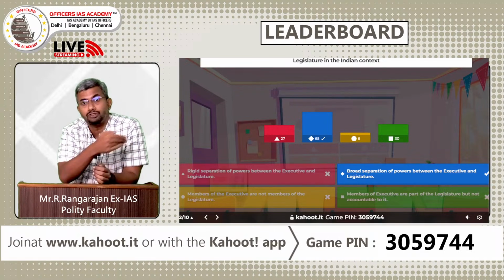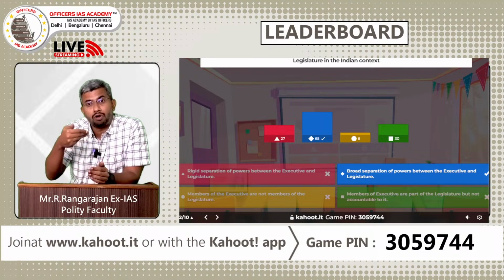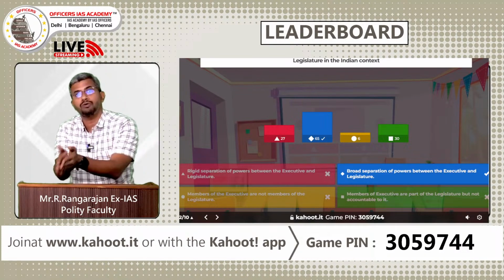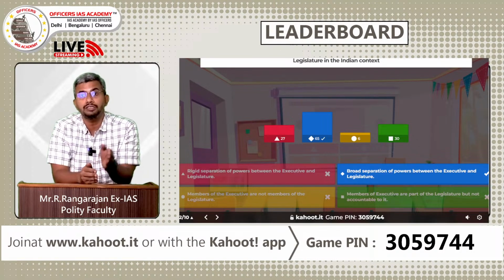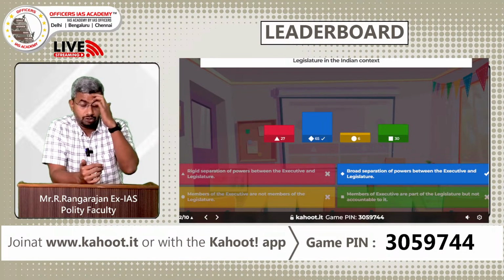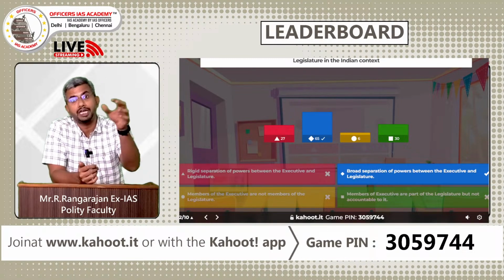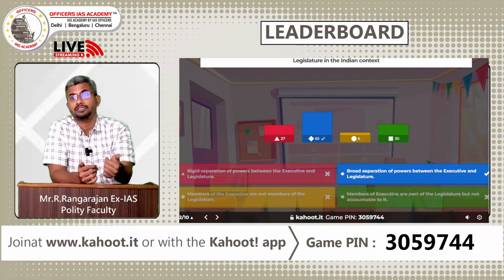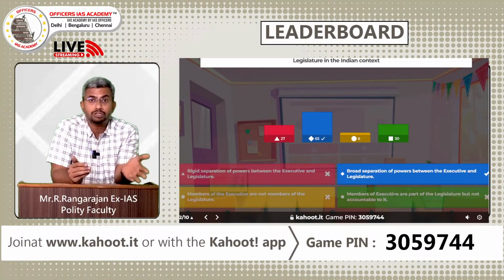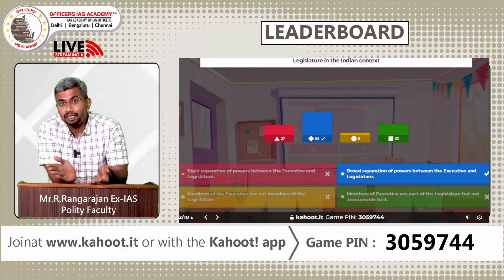So option C is ruled out. And option D is also ruled out because the executive is always accountable to the legislature. The executive not being accountable to the legislature on a day-to-day basis is a presidential form of democracy, like the USA. So in a parliamentary democracy, the executive is part of the legislature. A minister has to be an MP or an MLA at the center or the state, and they are accountable to it. They need to have a majority in the Lok Sabha or in the assembly. They are answerable to the questions that are asked. So option D is also incorrect.